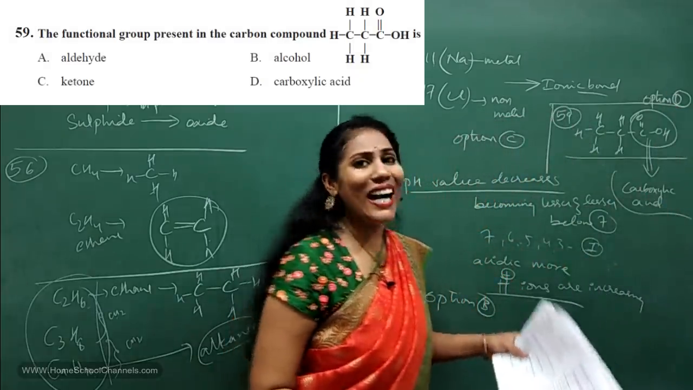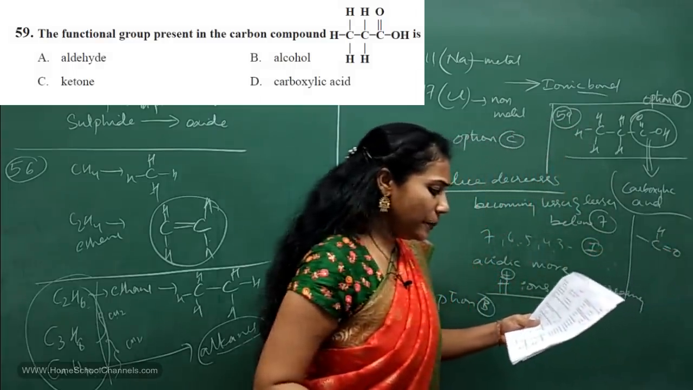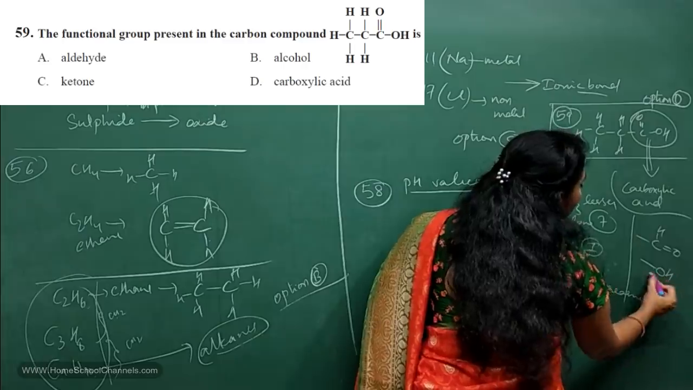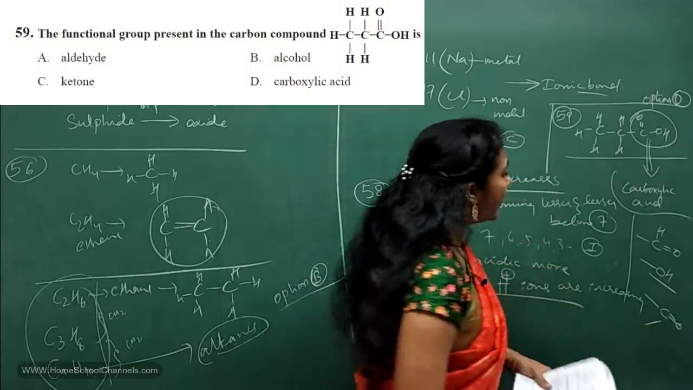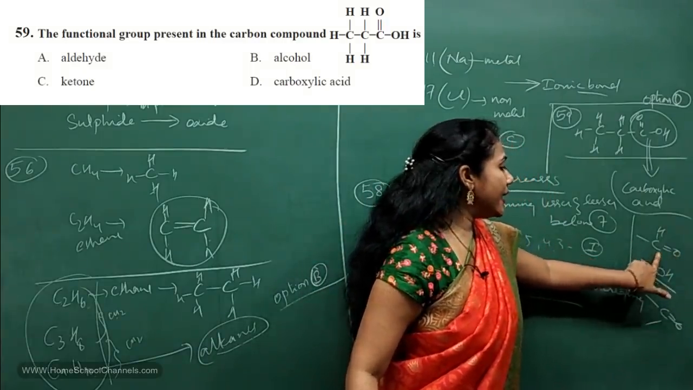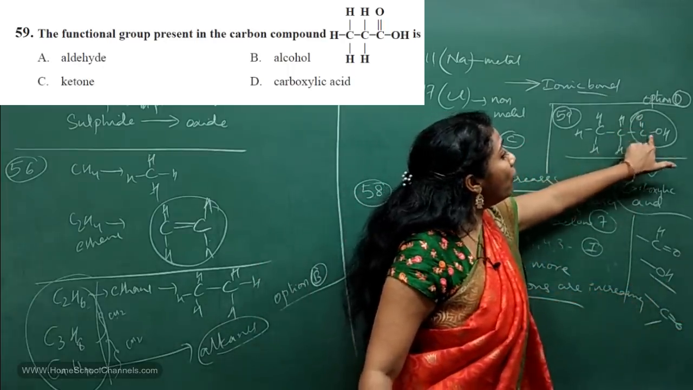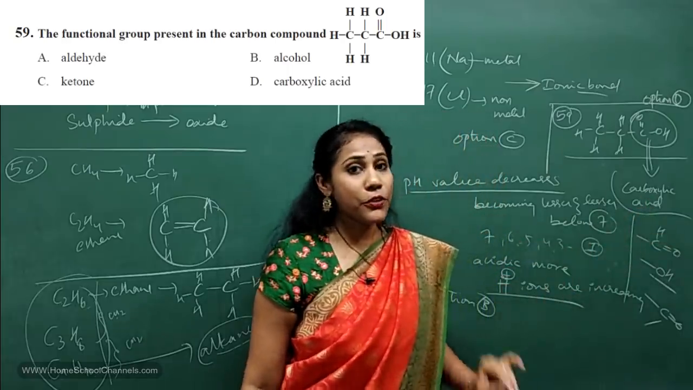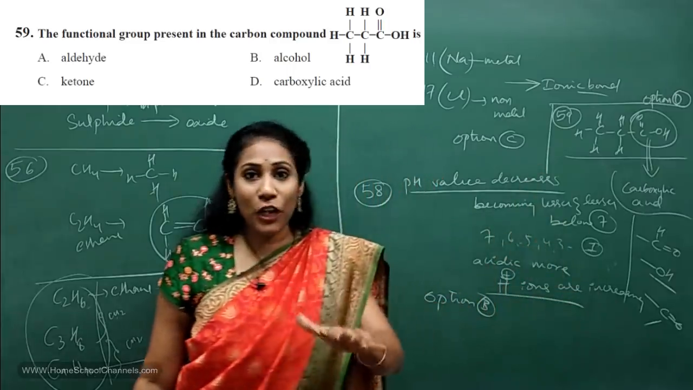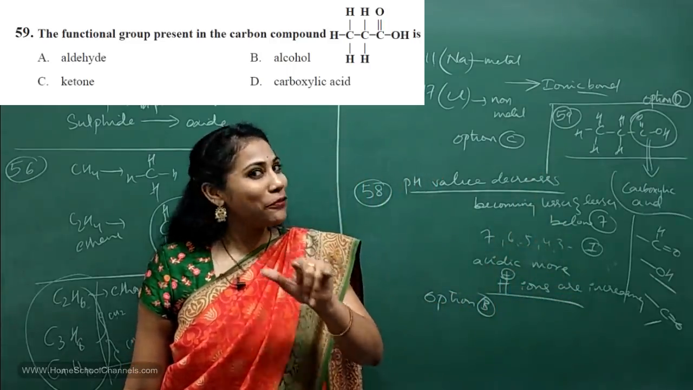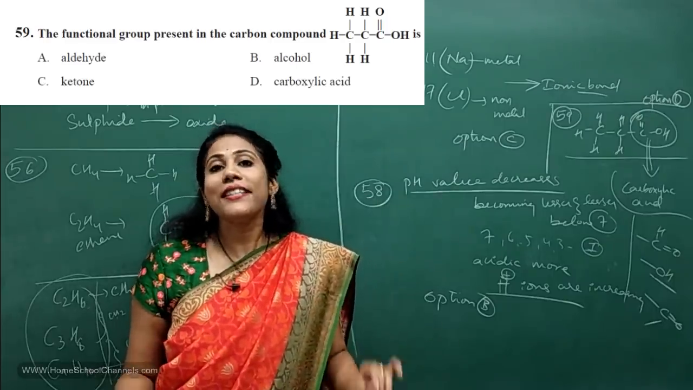So what do you mean by aldehyde group? Aldehyde group means this one, this functional group, right? And what do you mean by alcohol group? Alcohol group means this one. And what is ketone group? Ketone group is this one. CHO if you have aldehyde, OH if you have alcohol, CO if you have ketone, but COOH if you have carboxylic acid. So definitely you have to be very, very careful with the functional groups, and it's my strong feeling that one question would definitely come from the functional group topic from carbon and its compounds. Okay, fine. So let us go for the 60th question.